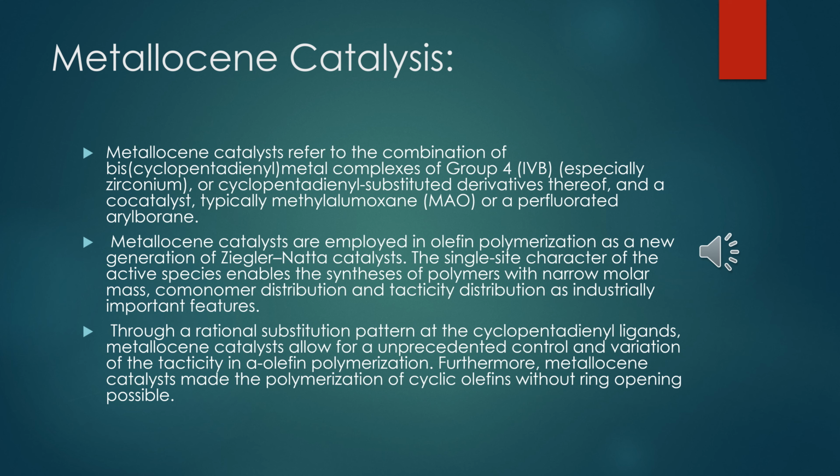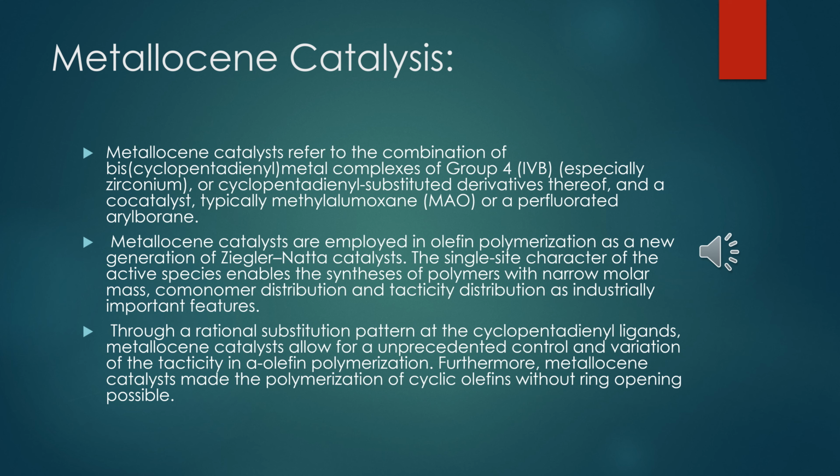Metallocene catalysis. Metallocene catalysts play an important role in many reactions like polymerization, including olefin polymerization, and many rational substitution patterns in which cyclopentadienyl ligands are involved. The description is given in this slide.